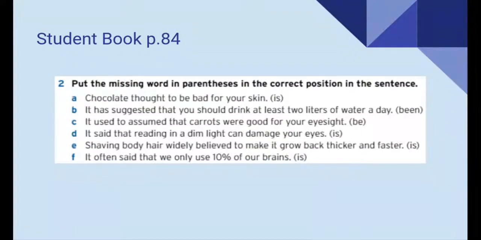Now, I want you to please go to your student book, page 84. Here, you're going to be putting the missing word in parentheses in the correct position in the sentence. For example, letter A: "Chocolate thought to be bad for your skin." And we need to use "is." Where should this verb be? Yeah, it should be before our reporting verb. So chocolate is thought to be bad for your skin, right? Very good, guys. Pause the video while you work on the rest, please. Okay, guys. Now we're going to check this exercise in class.